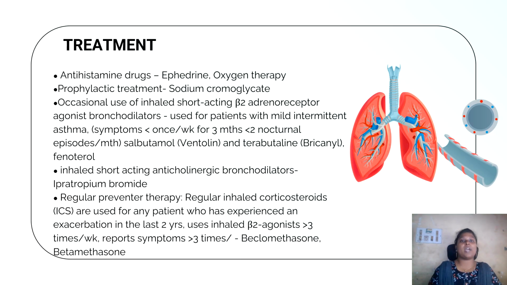Next, we can discuss the management of asthma. Asthma management has three main goals: to relieve the acute symptoms, prevent future attacks, and control underlying inflammation. First of all, we can discuss the relievers, which give acute relief from symptoms. Short-acting beta agonists, which include salbutamol and terbutaline, can cause rapid relief of wheeze and breathlessness. The next reliever is short-acting anticholinergics. Ipratropium bromide can be used for acute exacerbation, especially if beta agonists are insufficient.